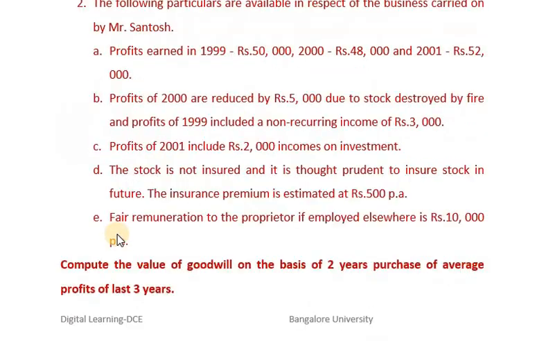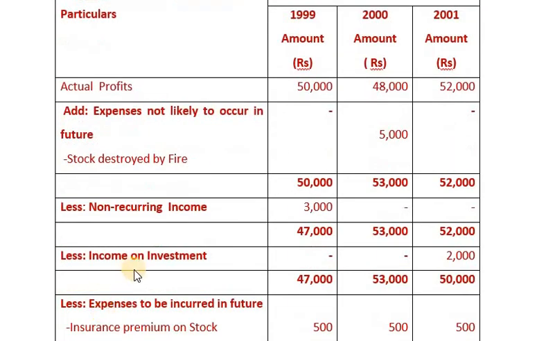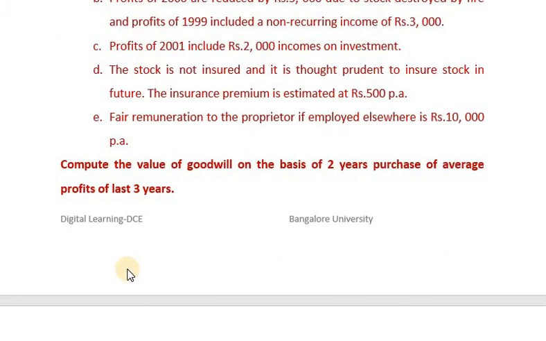Then, profits of 2001 include rupees 2,000 income on investment. So this income on investment should be deducted, 2,000 for the year 2001. 47,000 as usual, 53,000 as usual, 52,000 minus 2,000, 50,000. Then, the stock is not insured and it is thought prudent to insure stock in future.